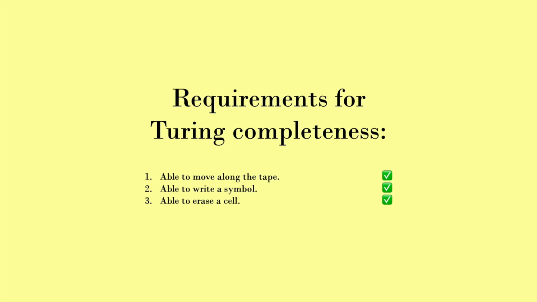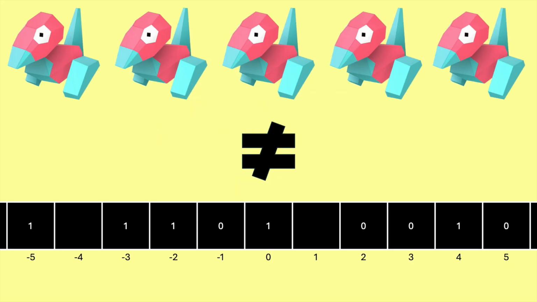So that's it! The Pokemon Turing Machine is Turing complete! It can move the tape and write and erase symbols. By following a set of instructions and creating an input by paralyzing certain Porygon, you can use these teams to calculate anything imaginable given enough time. Except, there's one problem. A Turing machine's tape might need to be hundreds or thousands of cells long for some problems, and right now, the Pokemon Turing machine only has 5.